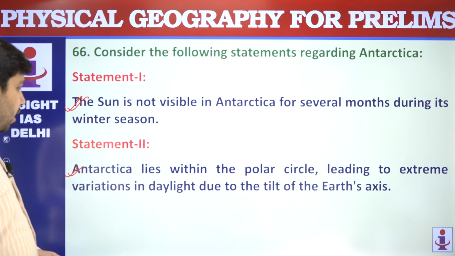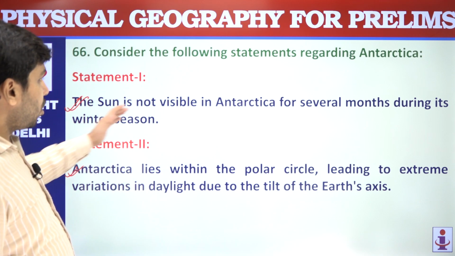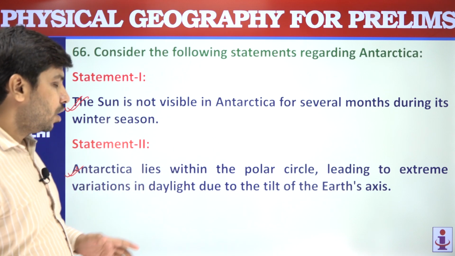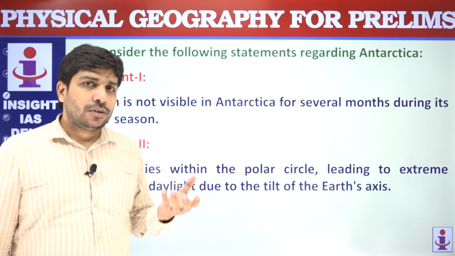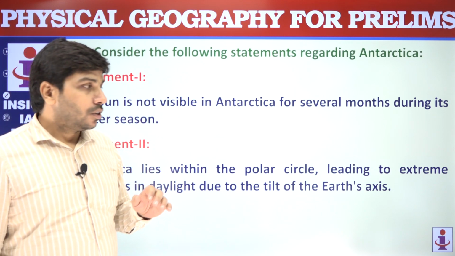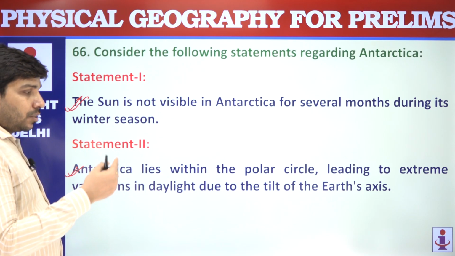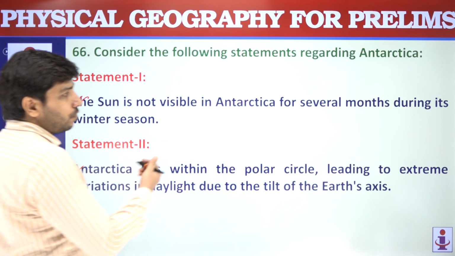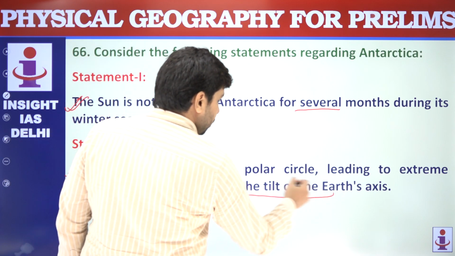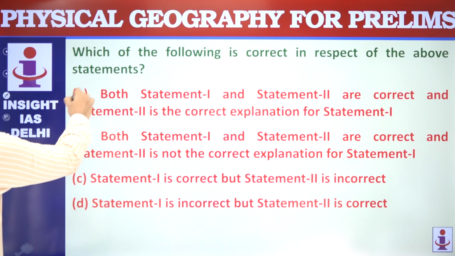Because of the Earth's axis, the sun is not visible in Antarctica for several months during the winter season. When it is winter in the southern hemisphere, the sun is more incident on the northern part, and because of the tilt, the Antarctic polar circle region goes without sunlight for several months. So this statement regarding the tilt of the Earth's axis is actually explaining statement 1. So A is the correct answer.